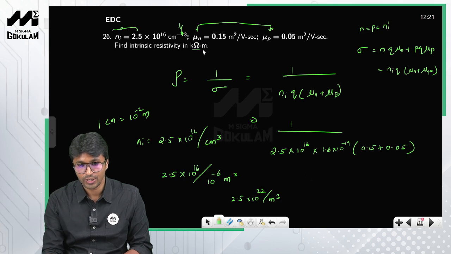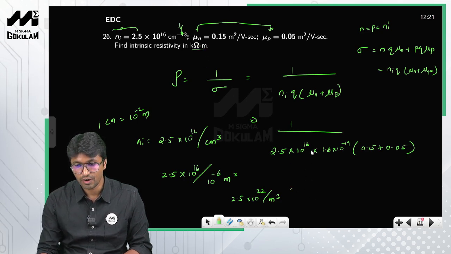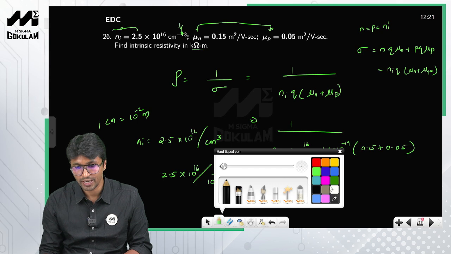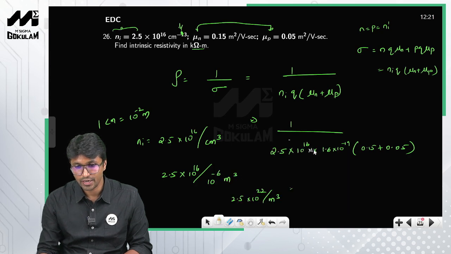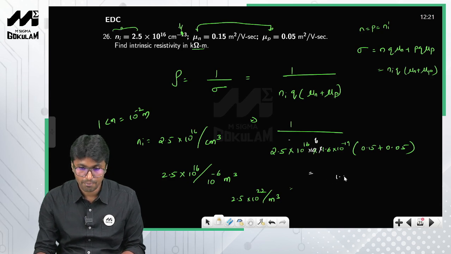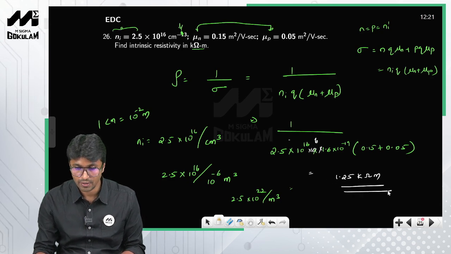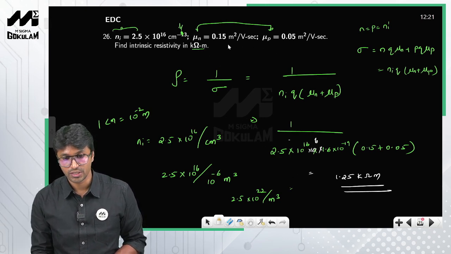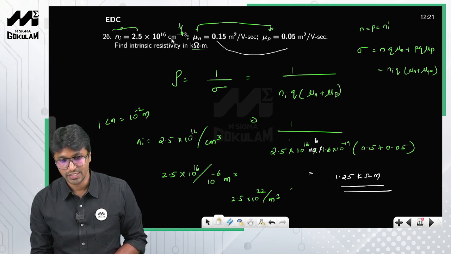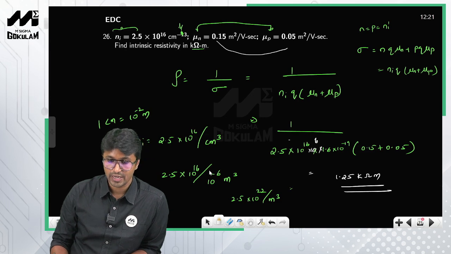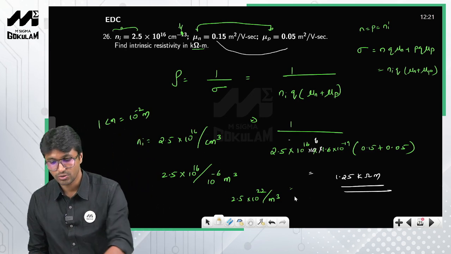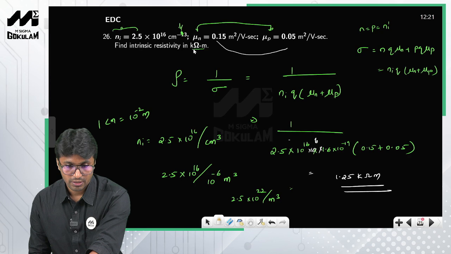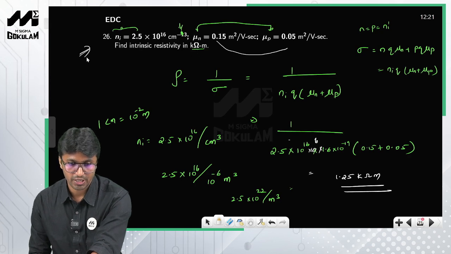And the answer you need to get is also in meters, right? So you have to multiply this term with 10 raised to 6. Solve this, it comes out as 1.25 kilo ohm meter. So you have to be consistent with the units. These two quantities are in meter square, and this is in centimeters, so that's why I have converted this into meters, and the answer is also in meters. This is how you solve this particular problem.